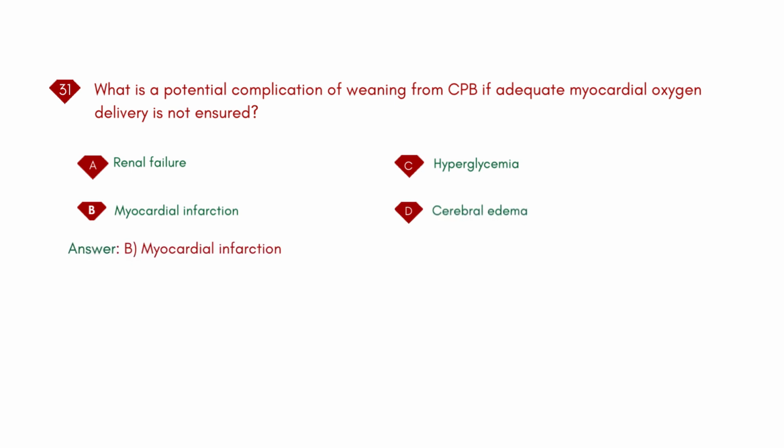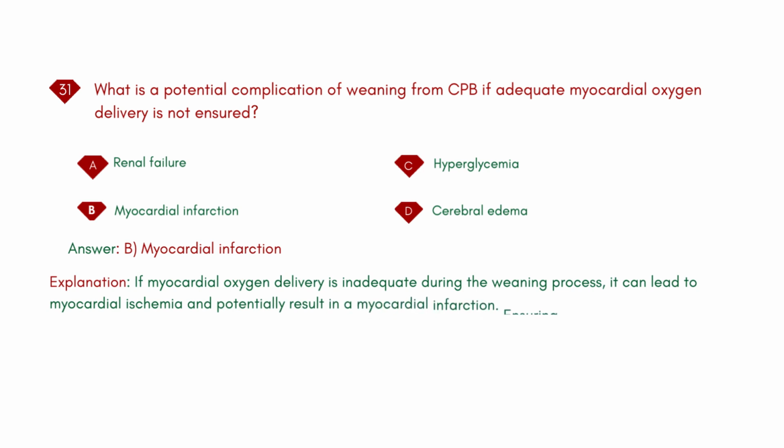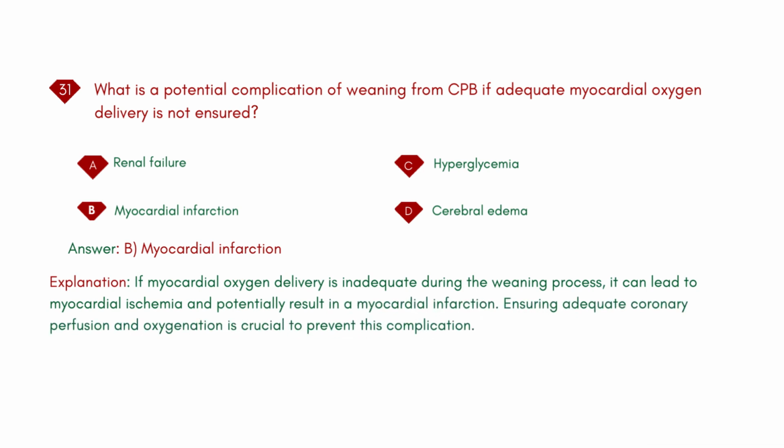Answer: B. Myocardial infarction. Explanation: if myocardial oxygen delivery is inadequate during the weaning process, it can lead to myocardial ischemia and potentially result in a myocardial infarction. Ensuring adequate coronary perfusion and oxygenation is crucial to prevent this complication.